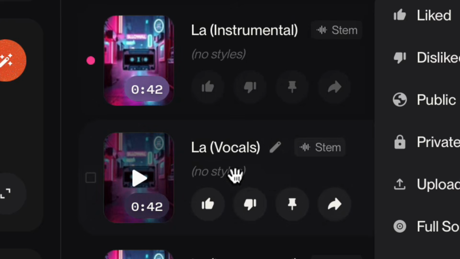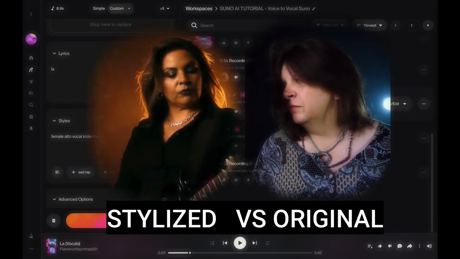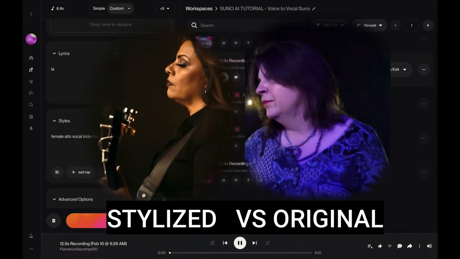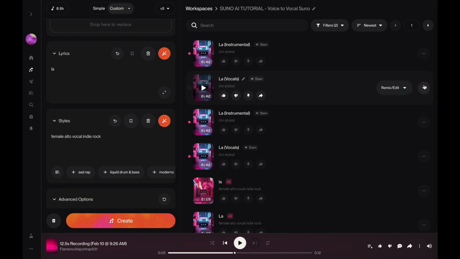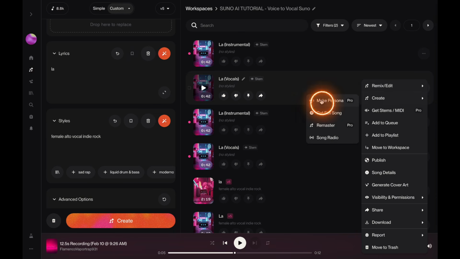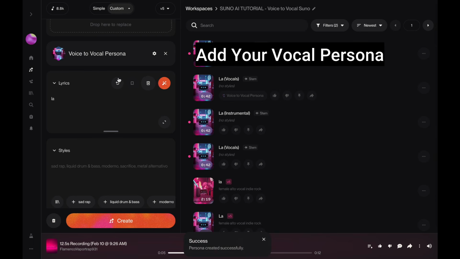There's your stem, there's your vocal. La la la, la la la la. It's a highly stylized version of the real me. Click the 3 dots, click Create, and make Persona. While it's saving, I'll name it after the tutorial so that I know what that persona is. I'll uncheck Public, and then I'll hit Save. Okay, so now I have a persona.